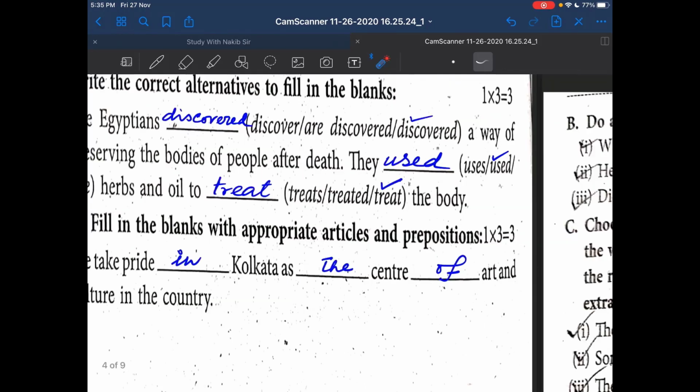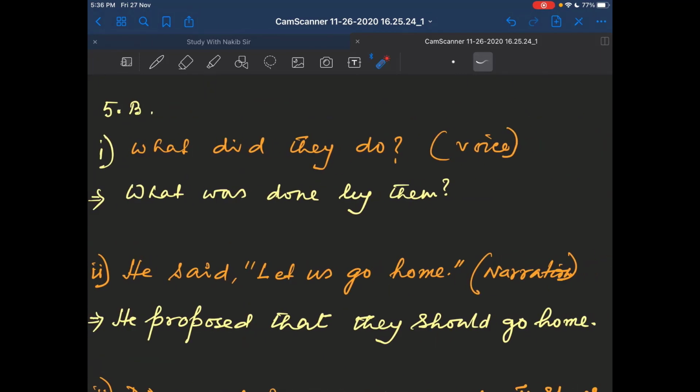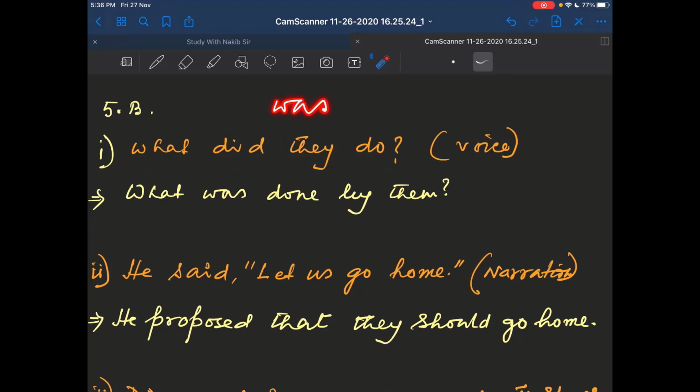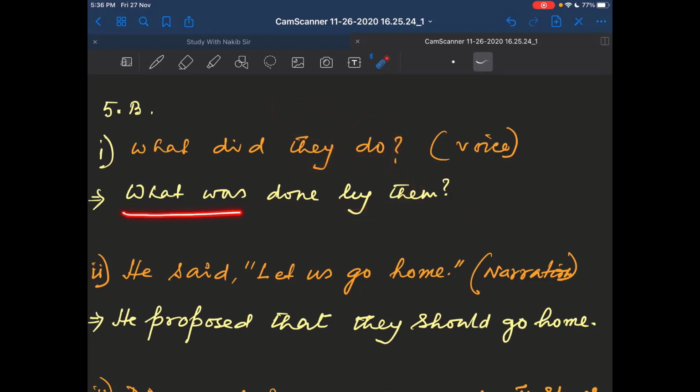Now go to part B. This is your part B. Do as directed. And what did they do? No space is provided here, so we'll go to the next page. See the first question. What did they do? Change the voice. Past indefinite tense. So you will get was done for do. So what was done by them? Your answer is: what was done by them.